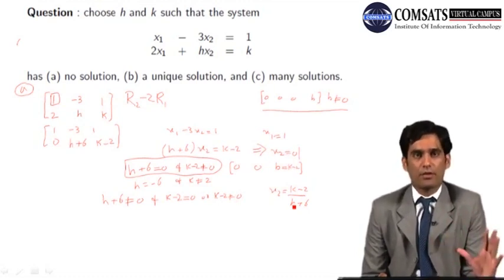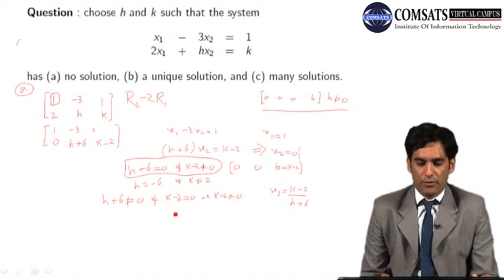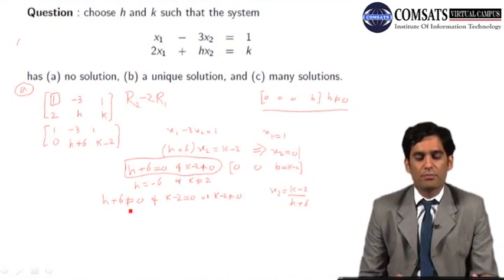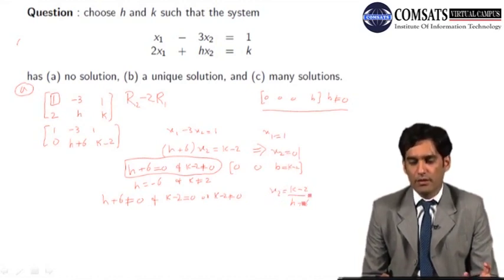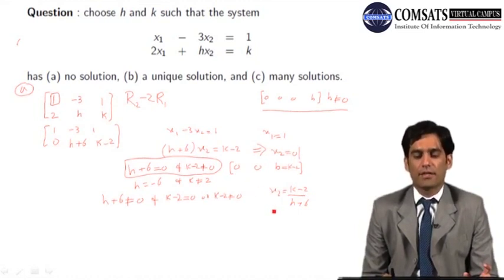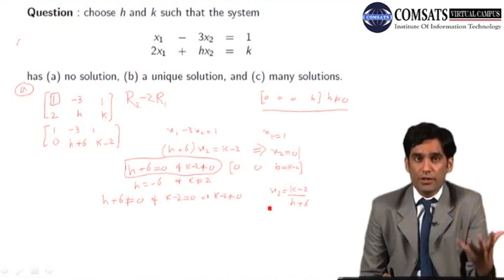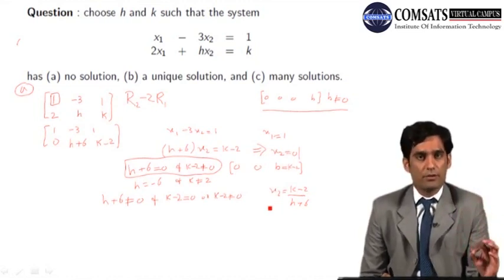Division by 0 is not allowed in mathematics. Whenever we have the condition h plus 6 is not equal to 0, we have a solution x2 equal to some real number in terms of h and k, and by back substitution we can get the expression of x1 also, and that will be a unique expression for particular values of h and k.